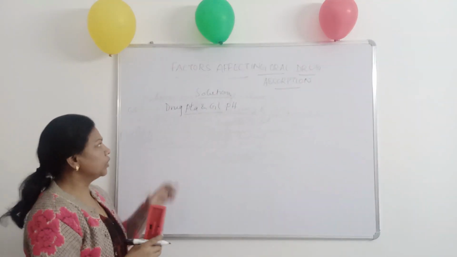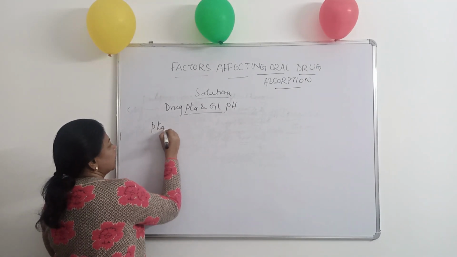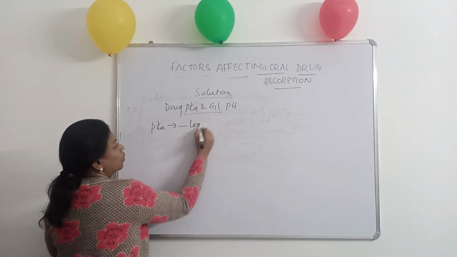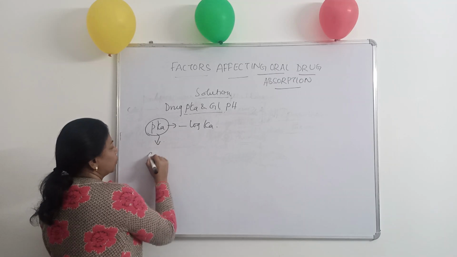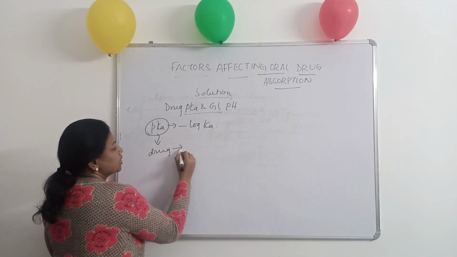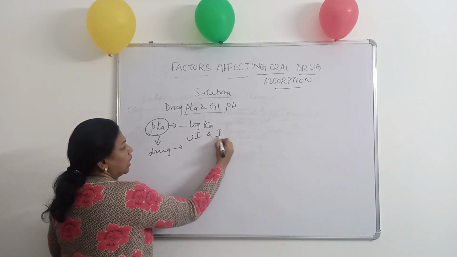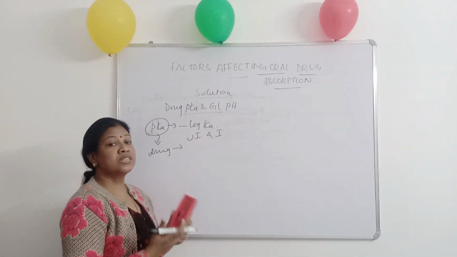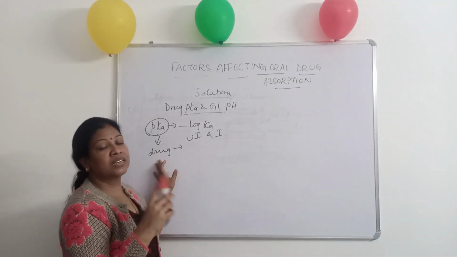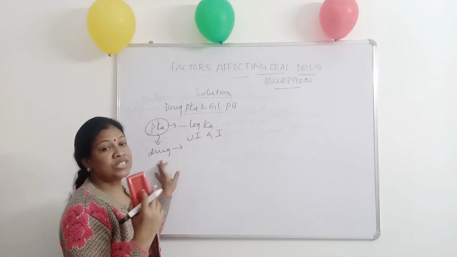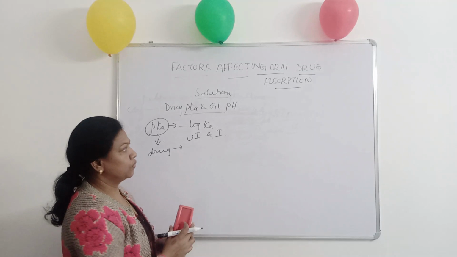So the property of the drug is pKa. Now, what is pKa? Like pH, pKa is the negative log of the acidity constant. This is the value of the drug which determines the drug's fraction of ionization and unionization. How much the drug is ionized and unionized, and at what pH the drug gets ionized, depends upon the pKa of the drug.